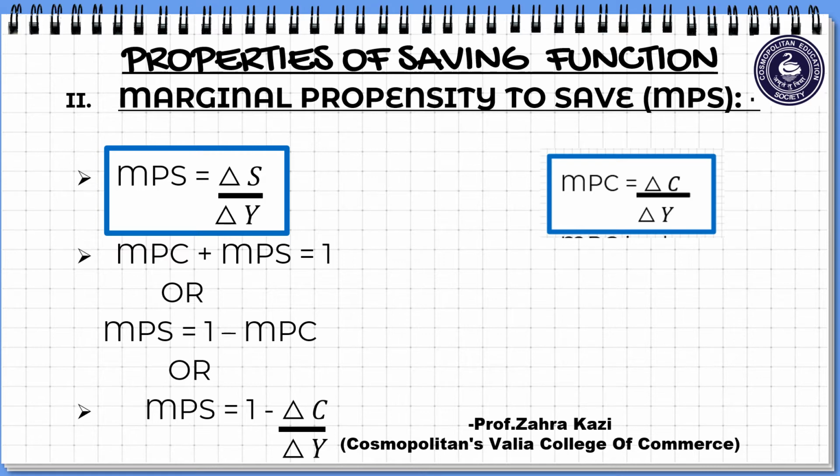Further students, if MPC falls, that is if consumption falls as income rises, then MPS, that is saving, will necessarily increase as income rises. Correct? If, in simple words students, the consumption is falling because the income is rising, this means what? Saving is increasing, right? So MPS will increase as income increases, and only then the two ratios will add up to 1, because we want that both the values should together be 1.